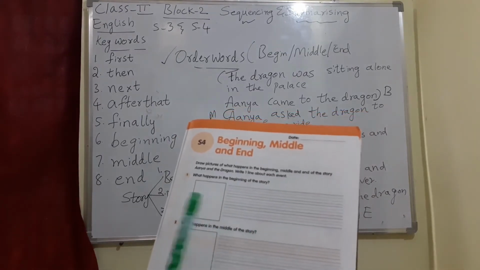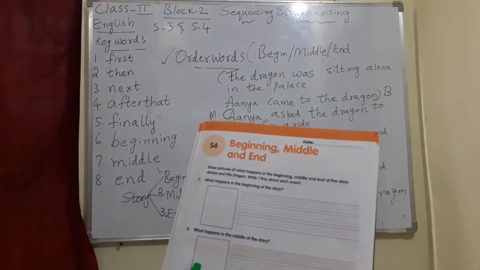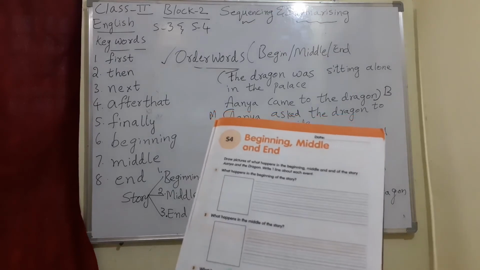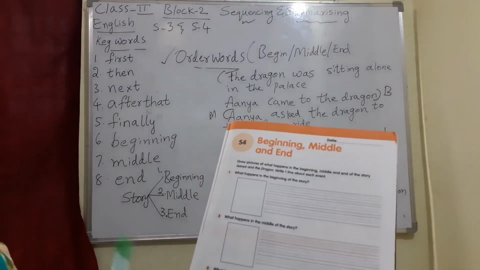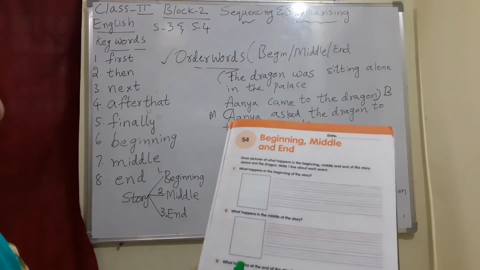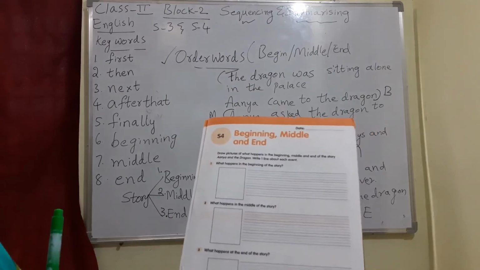What happens in the middle of the story? Anya came to the dragon. She brought keys to free the dragon. And what happens in the end of the story? The king saw them and he freed the dragon forever. Anya and the dragon became very happy. These pictures you have to draw and write the sentences.